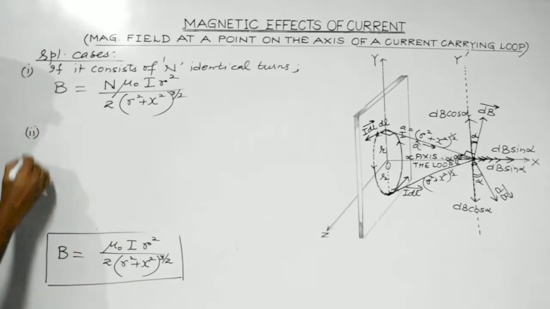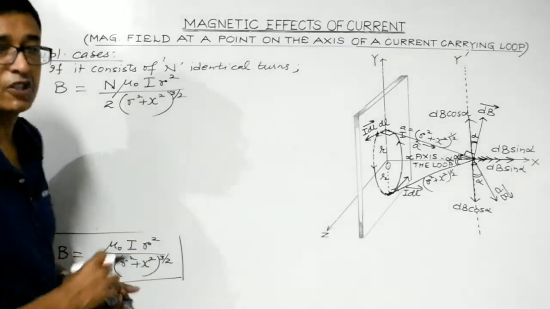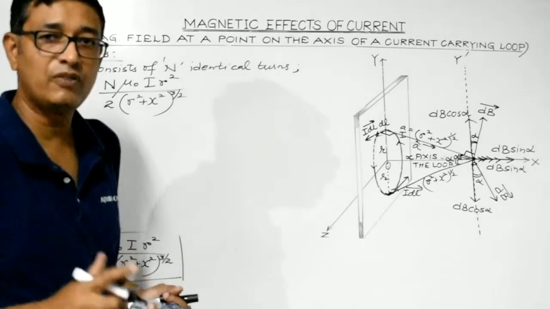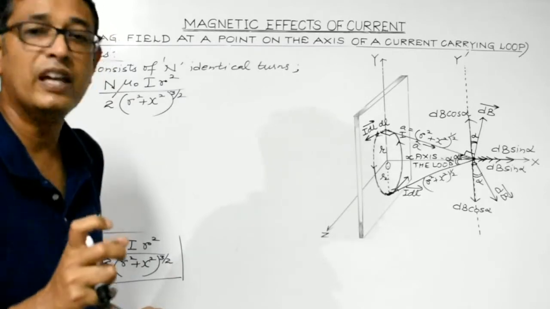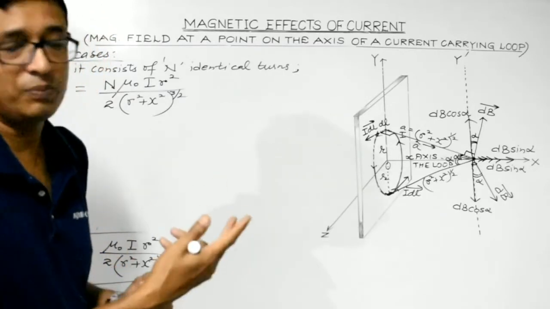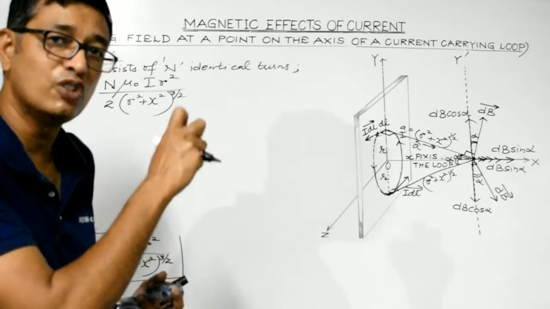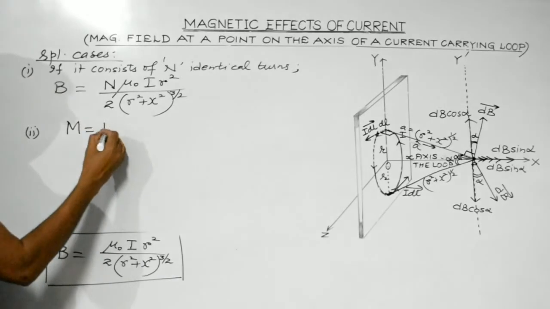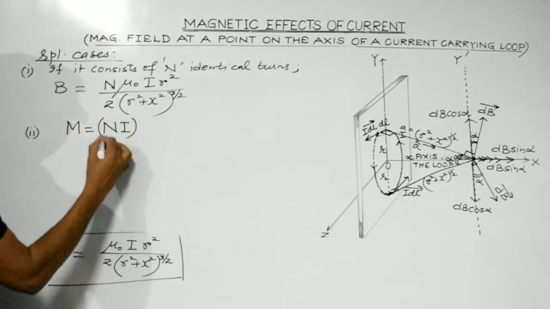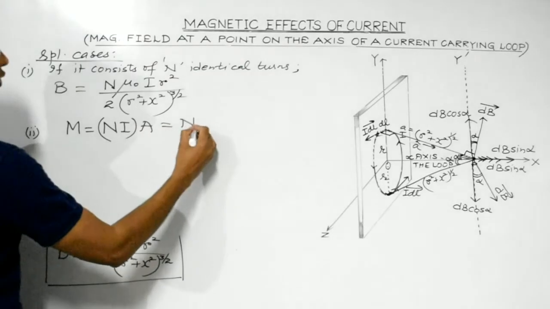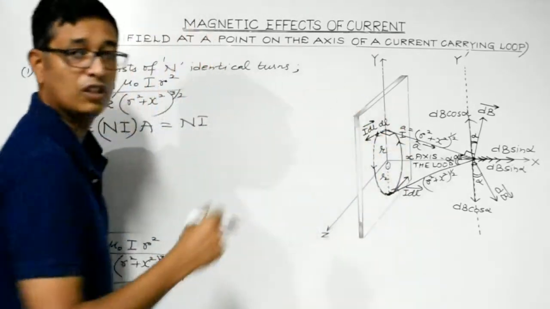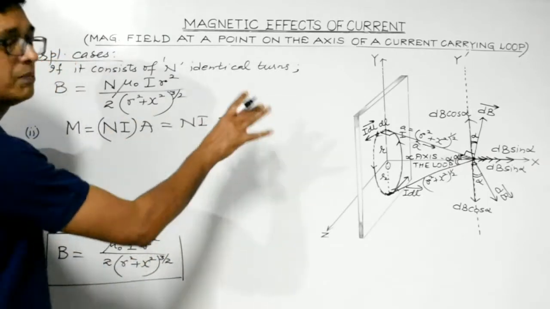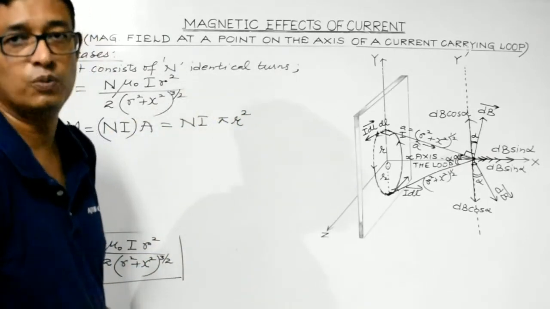Case 2. Let's represent the above expression in terms of the magnetic moment of the loop. Just before starting this article, we have discussed any current carrying loop behaves as a magnetic dipole. One face behaves as a south pole while the other face behaves as a north pole. So the magnetic moment of such a current carrying loop is given by ampere turns into area of the loop under consideration. Since it's a circular loop of radius r, the area of the loop will be equal to pi r square. So this is the magnetic moment of this current carrying loop.